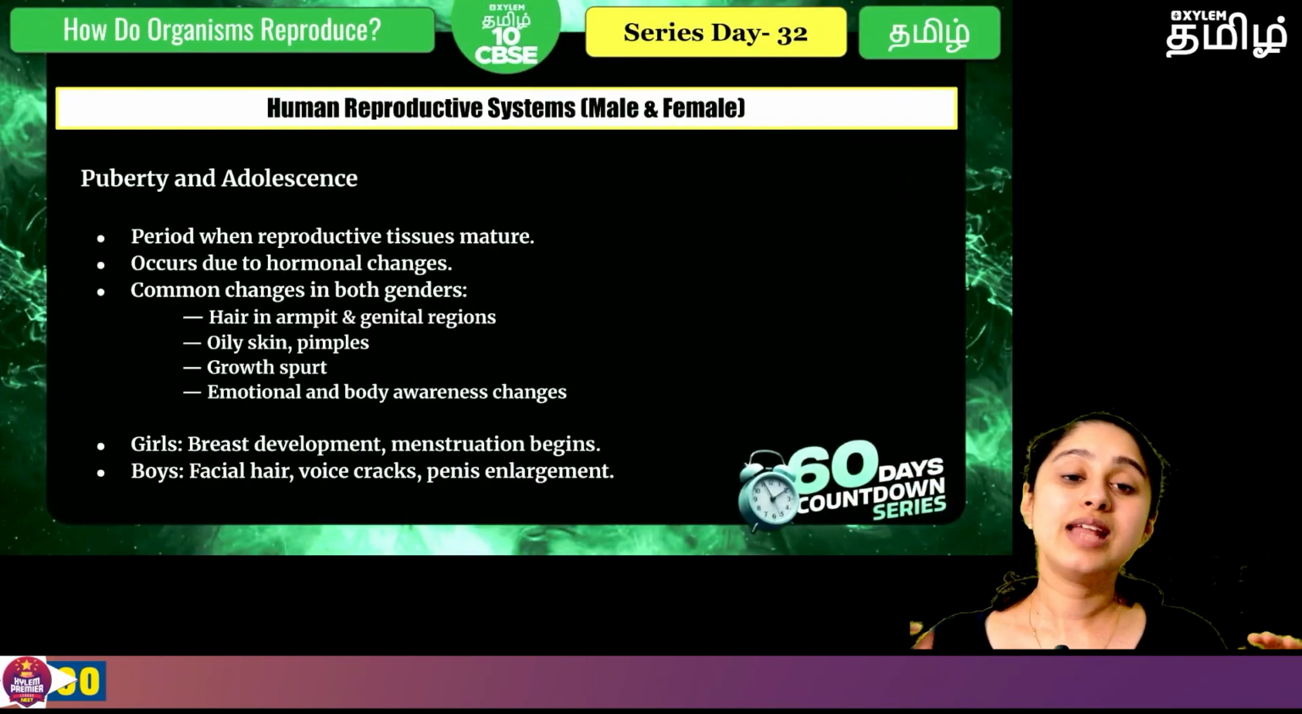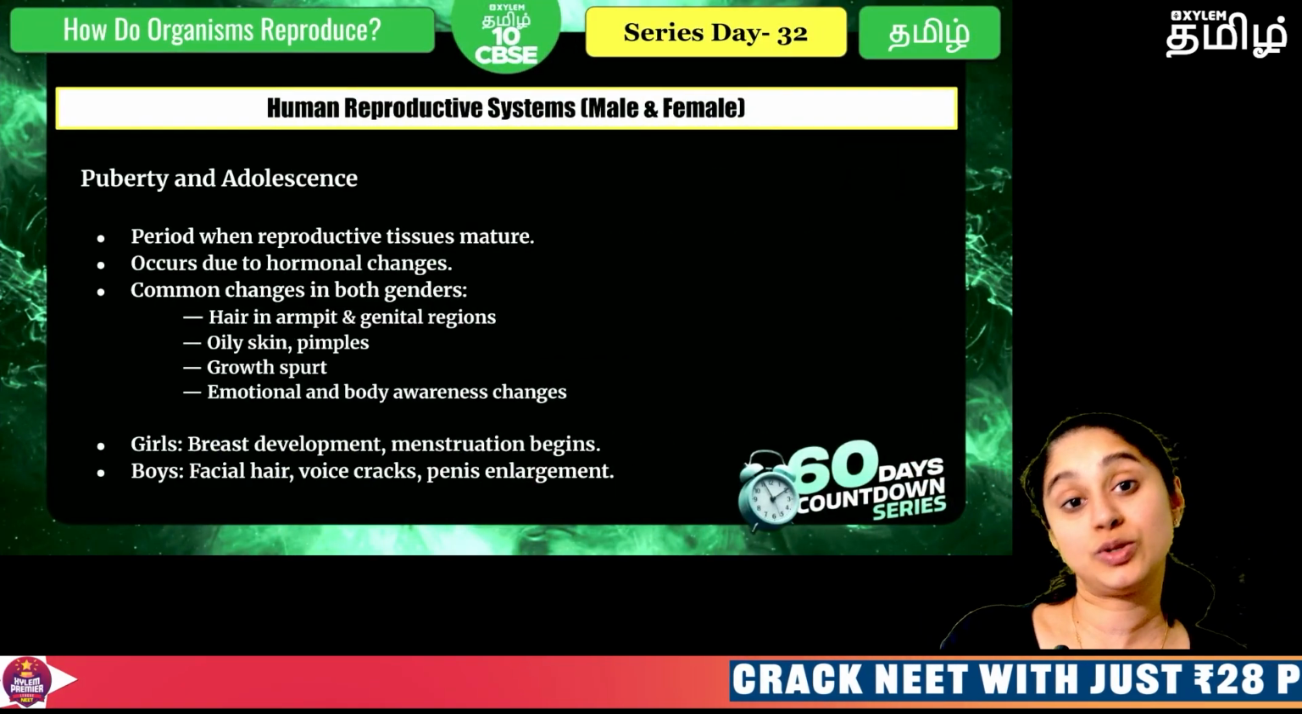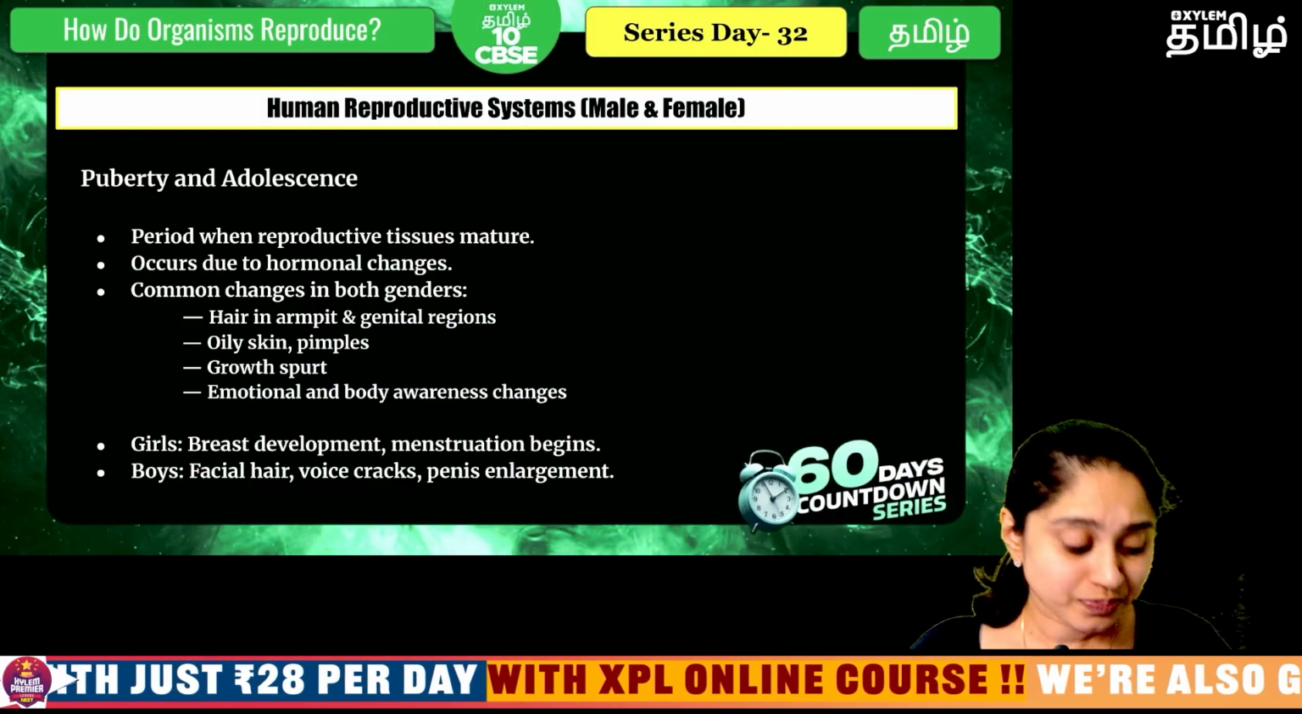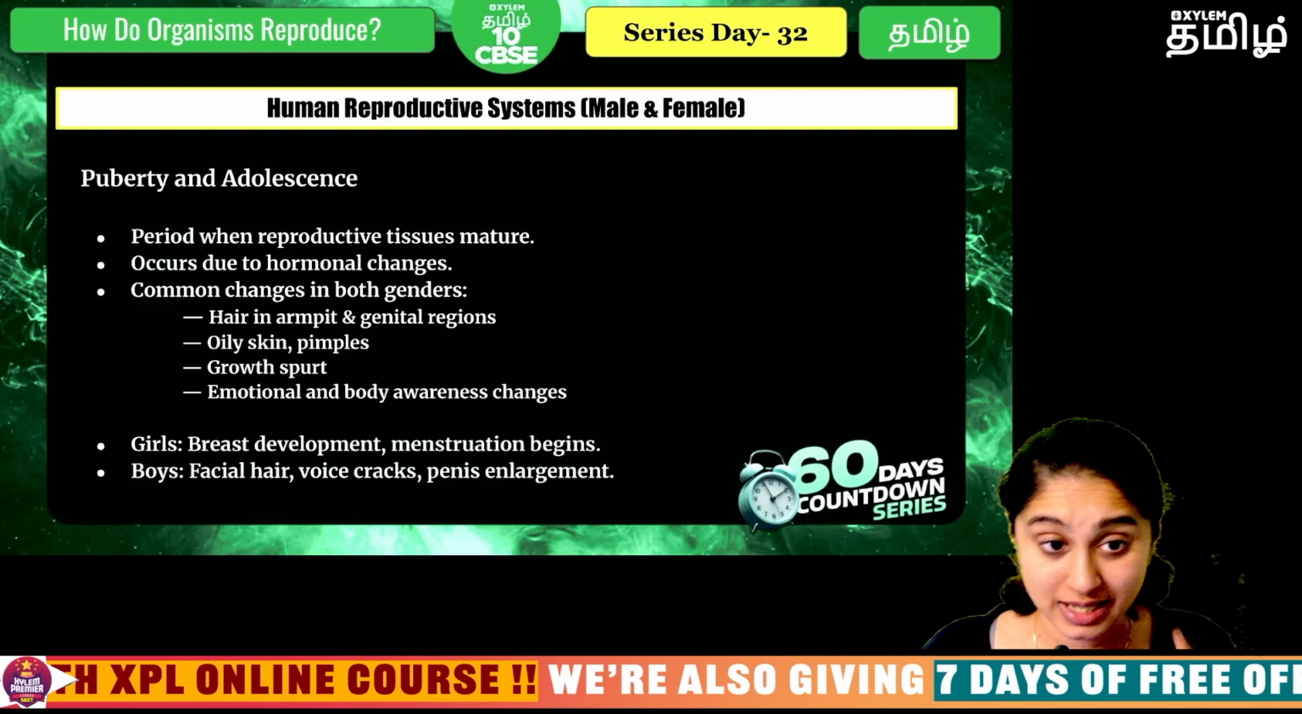Okay, now we have seen how the sexual reproduction happens in the plants. Now, how does it happen in the animal? Or if you say human beings in particular.